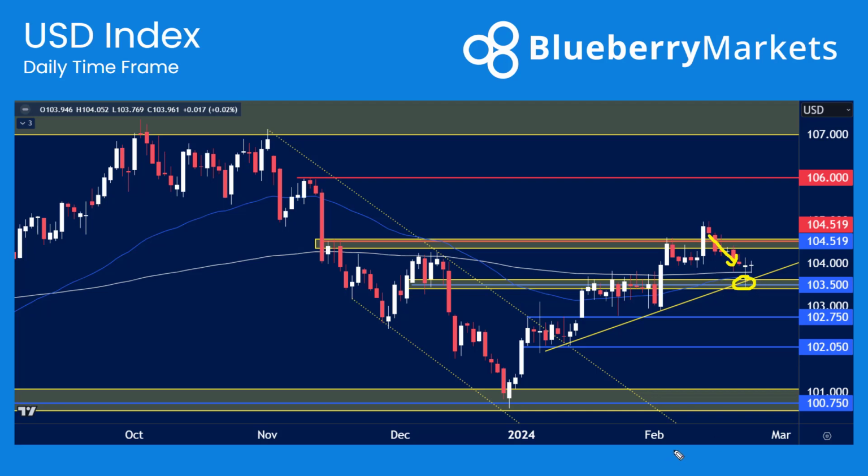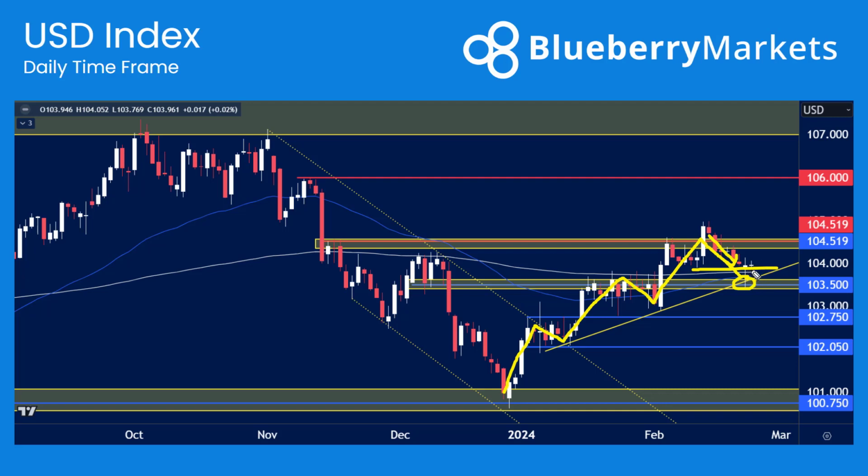This is the pullback I was talking about, and it's going to be interesting to see how the US dollar develops. If we look at it in terms of technicals, the market is technically making higher highs and higher lows. We did obviously breach this low in here, but we haven't had a close below that low, which suggests that maybe we're not seeing the sort of selling pressure below that previous 104 low.